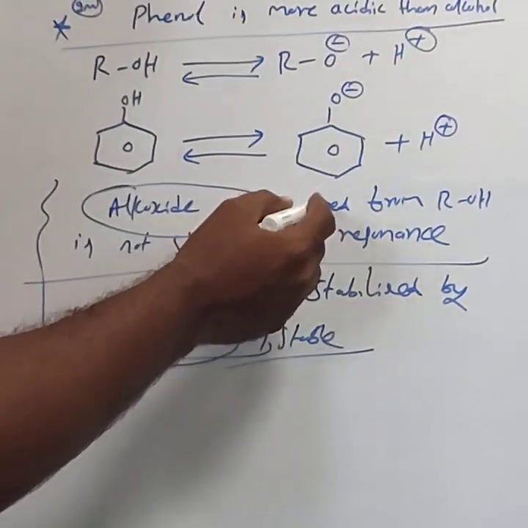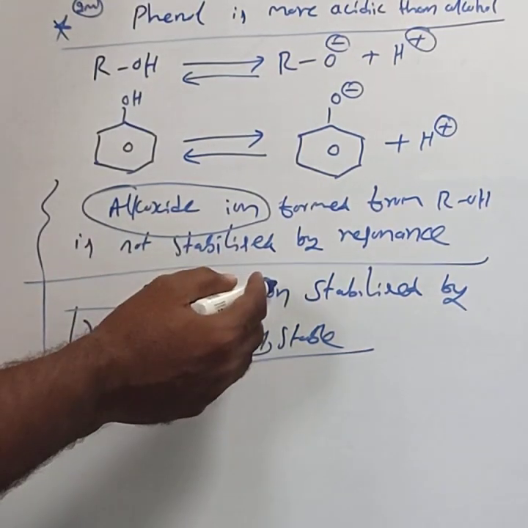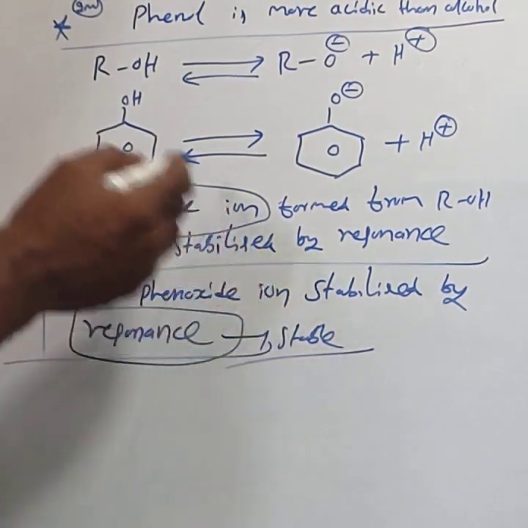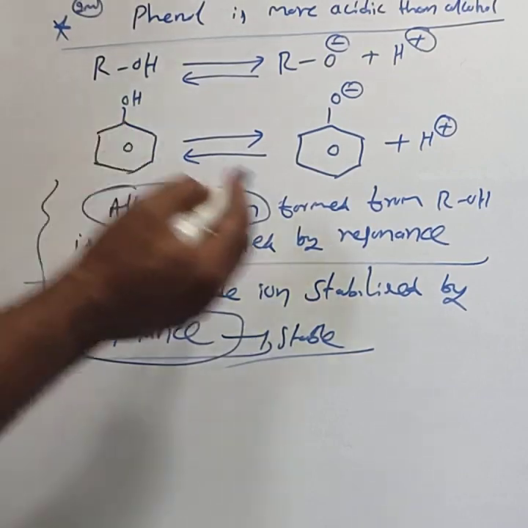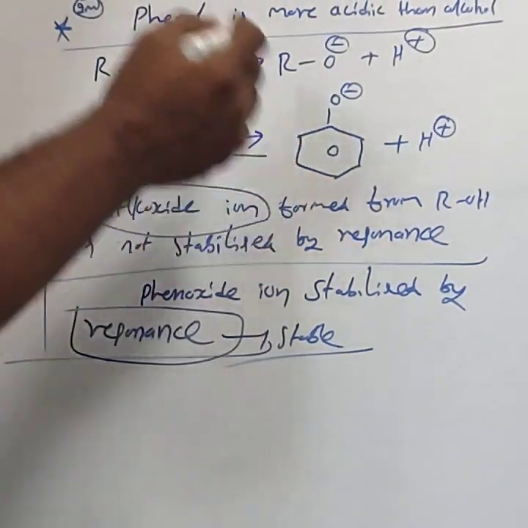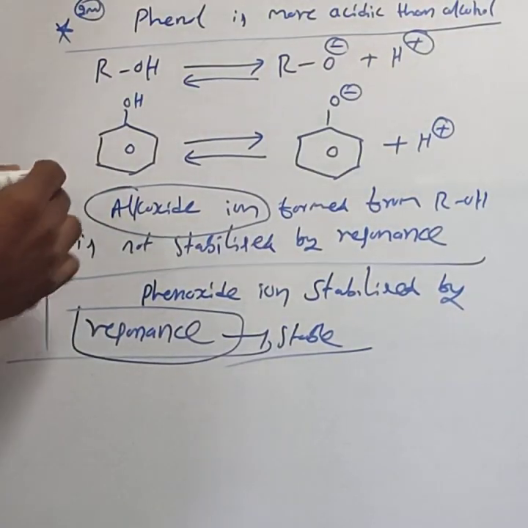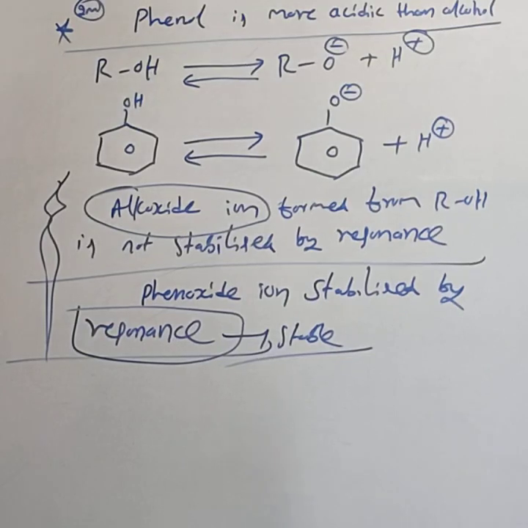Hence, phenol is more acidic than alcohol. This is about the acidic nature of phenol and alcohol.